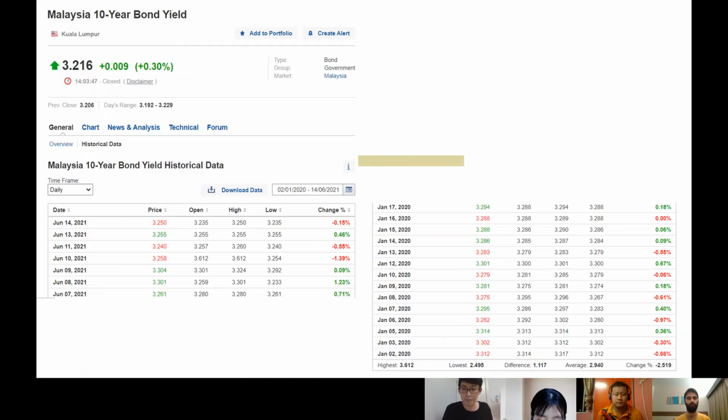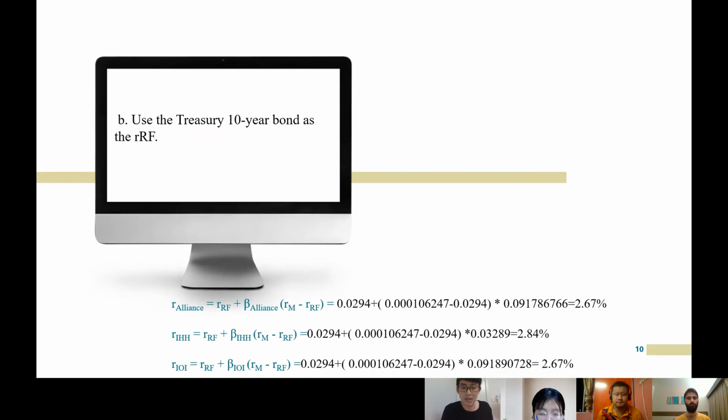For this one, we are going to use the Treasury 10-year bond as the risk-free return. With regard to the required rate of return for Alliance, we already know the beta coefficient, the risk-free rate of return, and the risk premium. On the basis of the capital asset pricing model formula, we can calculate the required rate of return, which is about 2.67%. The same approach can be used for the IHH required rate of return.